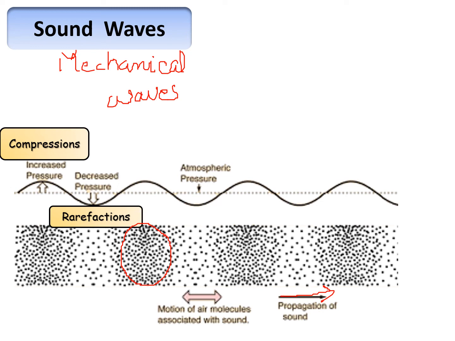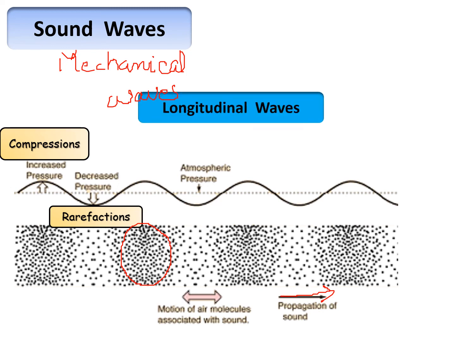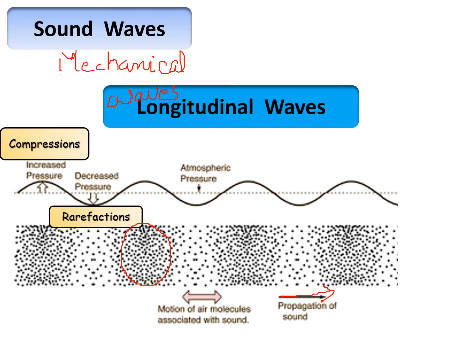So now we understand, as the wave propagates in this direction, resulting in formation of compression and rarefaction, this is an example of longitudinal waves.